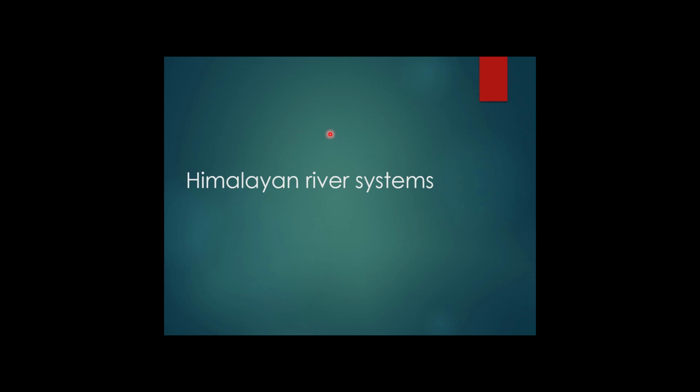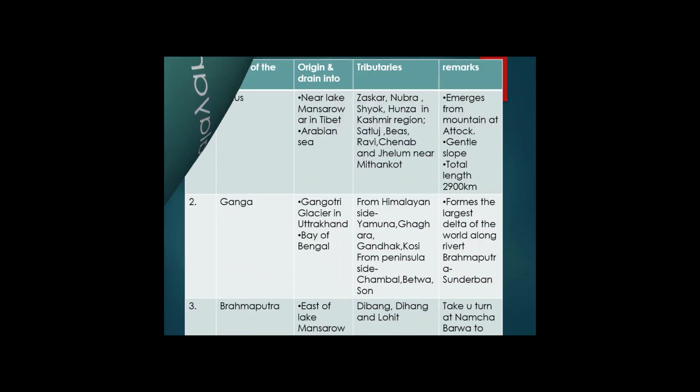Now we will study the Himalayan rivers separately. You can find here the Indus river system, Ganga river system, Brahmaputra river system. You can see the source of the Indus river near Mansarovar in Tibet. These are sacred lakes for Hinduism.